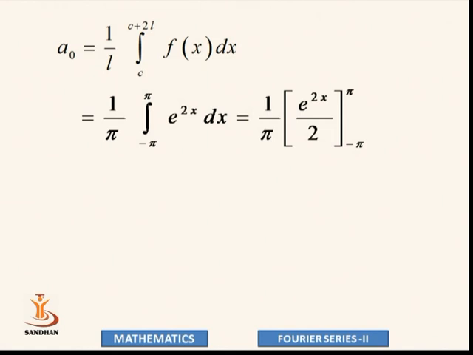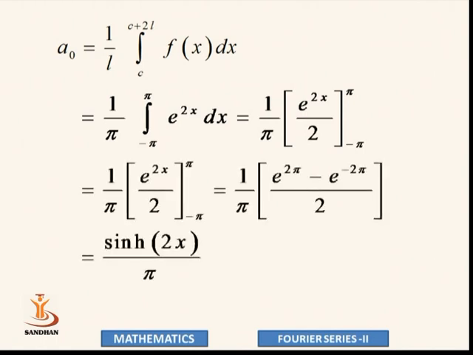So 1 over pi, integration of e to the power 2x gives e to the power 2x upon 2. Let's put x equal to pi as the upper limit. So it is e raised to 2 pi minus e raised to minus 2 pi, upon 2. This is a sine hyperbolic function. So we get sinh of 2 pi upon pi for the value of a0.